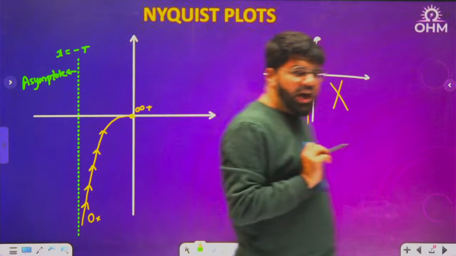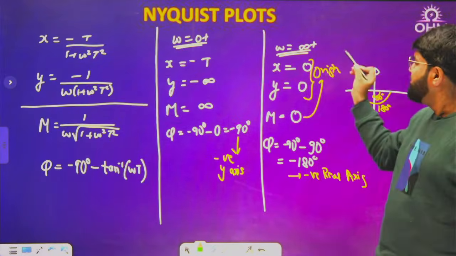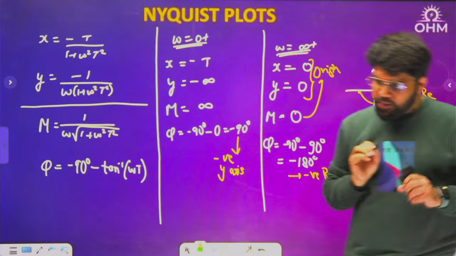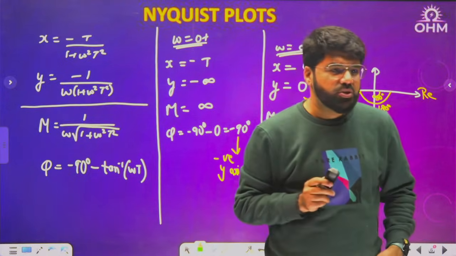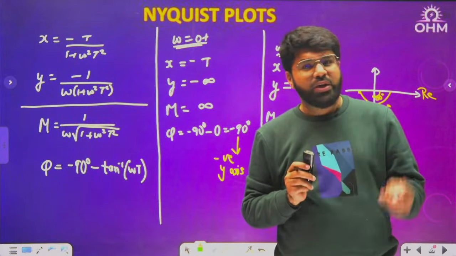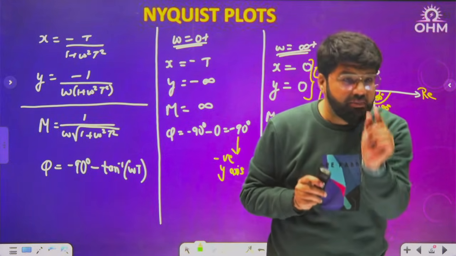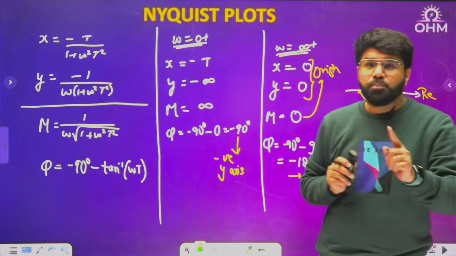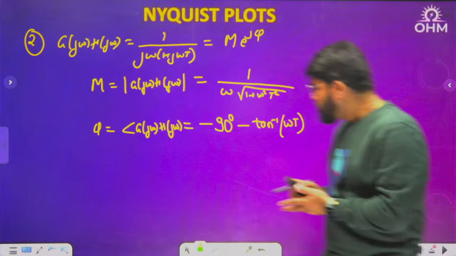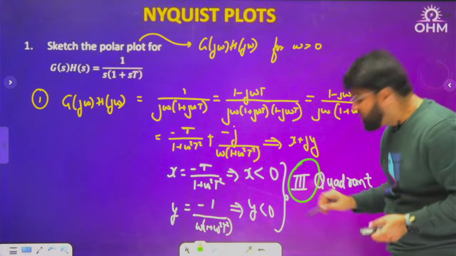Now my point is, are the two frequencies 0 and infinity always enough to draw the polar plot? Let me tell you, mostly yes, if your question is an MCQ option based question. Sometimes if you want to go into details of stability, there is another important frequency, which I call the critical frequency, where the polar plot changes the quadrant. Here the polar plot does not change the quadrant. It is entirely in the third quadrant.